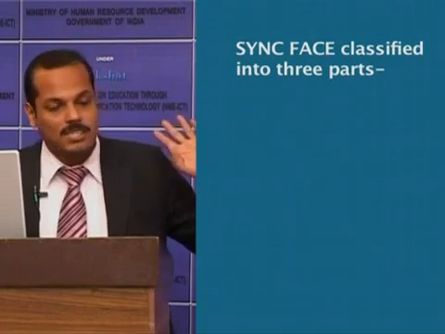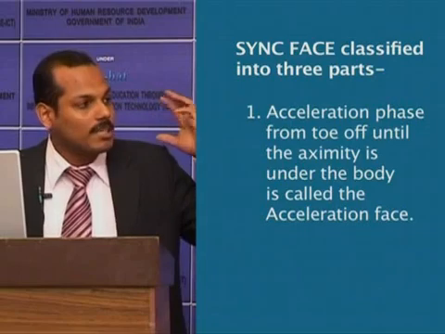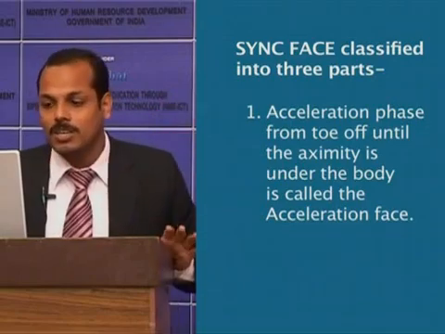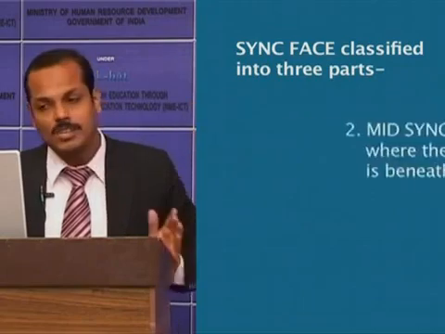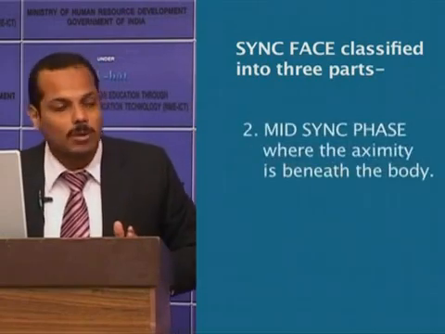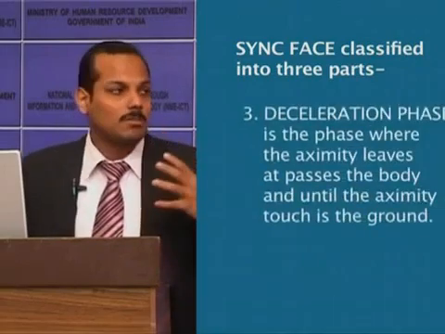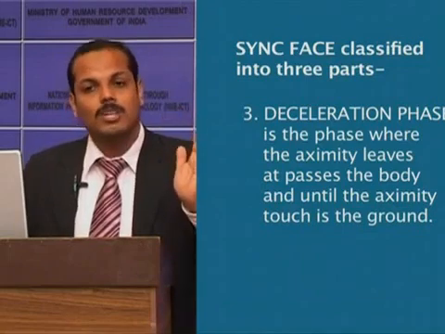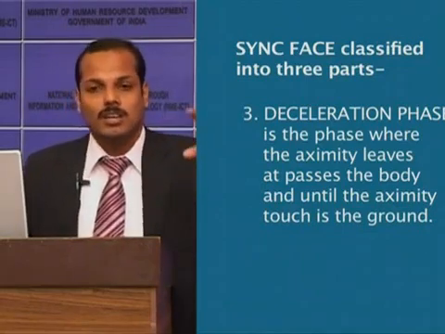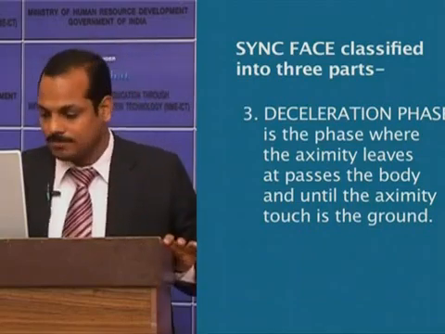The first is the acceleration phase, from toe off until the extremity is under the body. The second is mid-swing phase, where the extremity is beneath the body. The deceleration phase is where the extremity passes the body, until it touches the ground again.